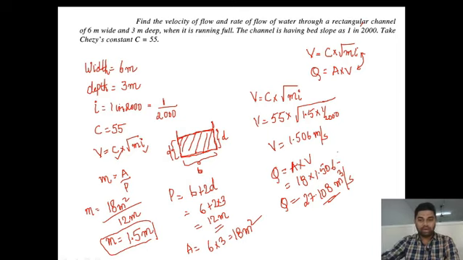Let us see one more example on this topic. The question is as follows. Find the slope of the bed of a rectangular channel of width 5 meter when depth of water is 2 meter and rate of flow is given as 20 meter cube per second. Take Chezy's constant c is equal to 50. What we need to find out? The value of small i, the slope of the bed.